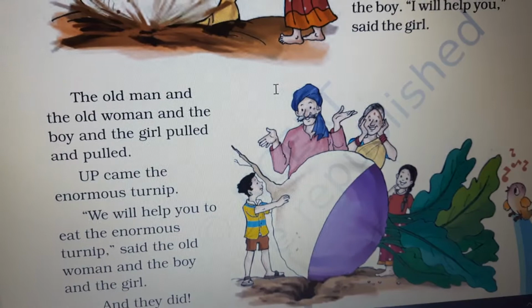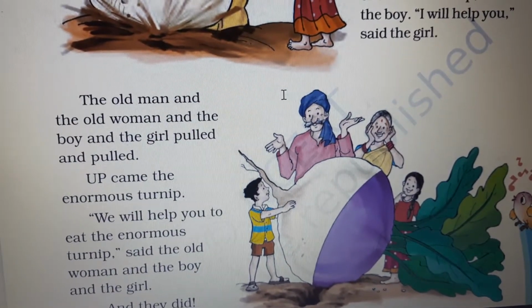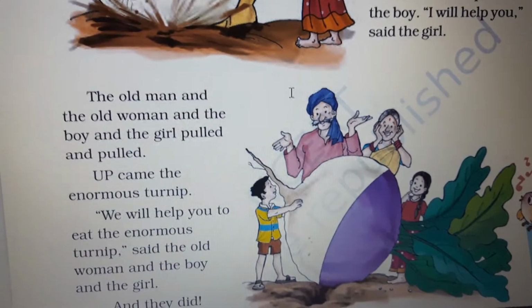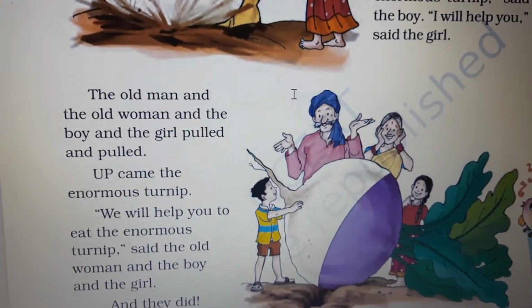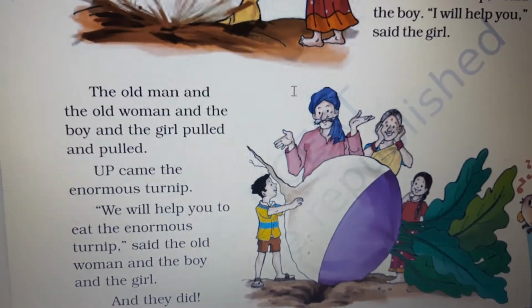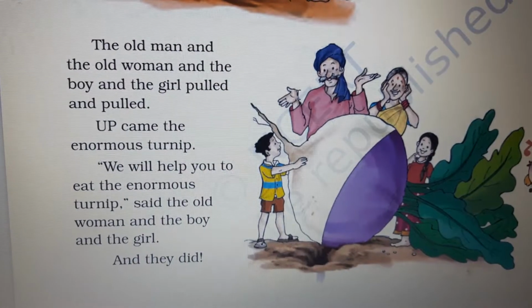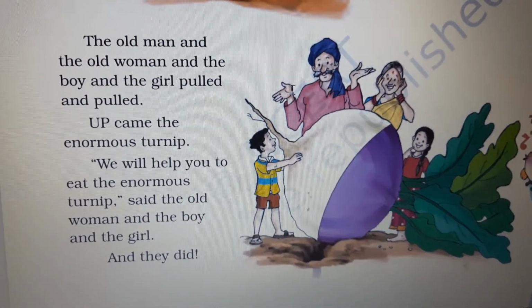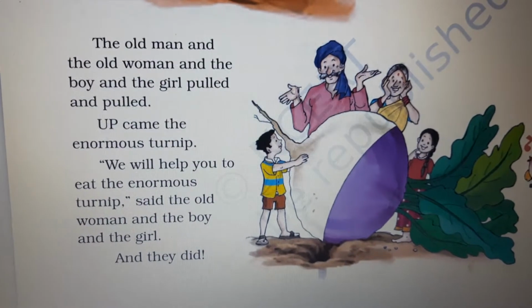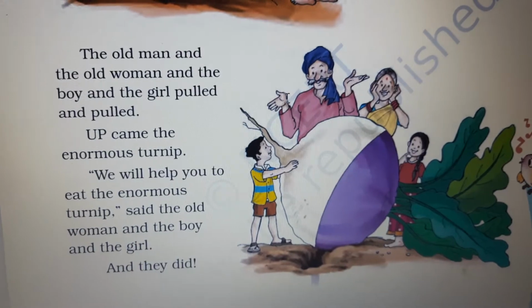We will help you to eat the enormous turnip. Now what they said, the girl, the lady and the boy, that they will help the old man to eat that enormous turnip. They helped him out, so they will help him in eating also, said the old woman and the boy and the girl. And they did, and they all ate that enormous turnip. So this is all the story about the enormous turnip.